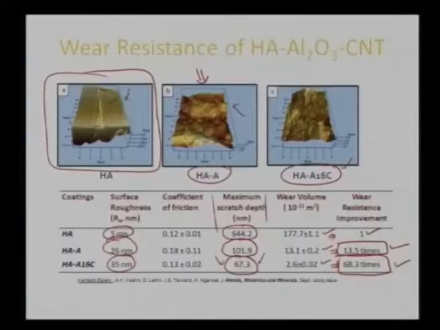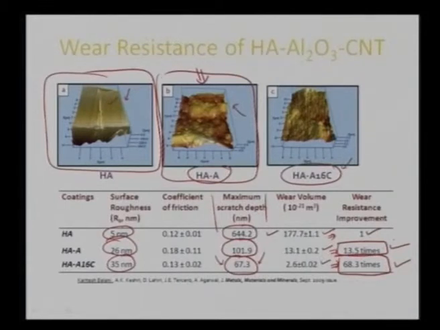Hydroxyapatite matrix alone, though it is a ceramic, does not have enough fracture toughness and hardness to support its integrity in terms of wear. So it wears out very quickly, and it shows a very high wear volume. But once we add some aluminum oxide to it, which is again a ceramic with higher hardness and higher fracture toughness, it somehow supports or resists further wear of the matrix, and that's how it has shown enhancement of approximately 13.5 times.